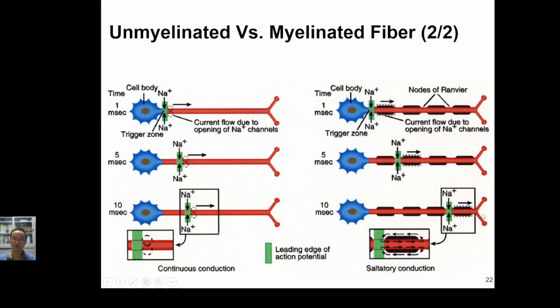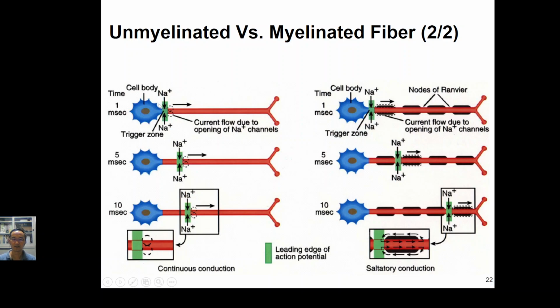Okay, so here is the diagram to illustrate why nerve fibers are myelinated rather than unmyelinated. On the left-hand side is the unmyelinated nerve fiber.